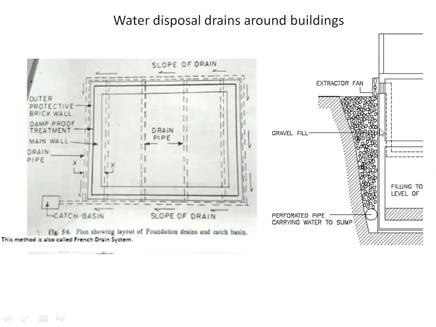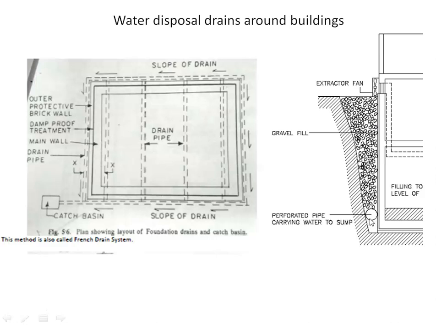So instead of filling this back with clay material or soil, we fill this with the help of gravel. Gravel means stone pieces. As a result, suppose there is water present in this soil here which I am showing right now, and that water tries to enter into this gravel. This gravel is loose and porous, and therefore the water starts going down. It starts traveling down as a result of gravity.